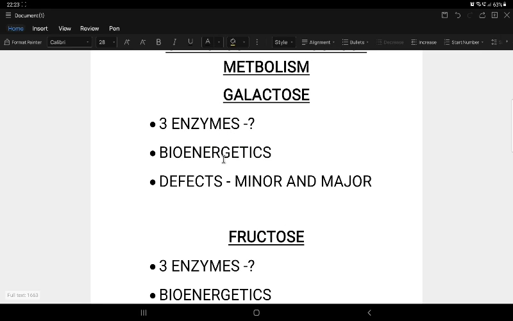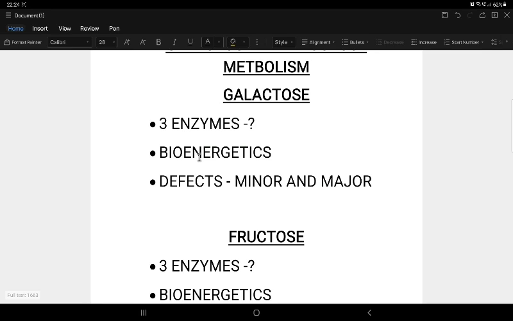Coming to the defects, one important enzyme, galactokinase, being deficient produces minor type galactosemia. When the GALT enzyme, galactose 1 phosphate uridyl transferase, is deficient, it produces the major type. These are the minor and major types. In both of these, the amount of galactose is increased. So when sugar is increased, it undergoes aldose reduction. It forms galactitol, the alcohol form of the sugar. It results in the formation of an oil drop cataract.